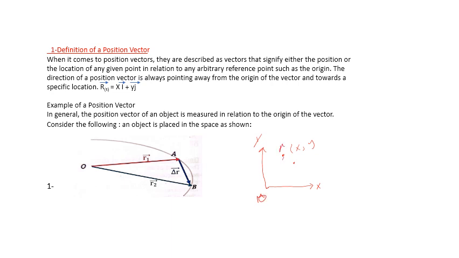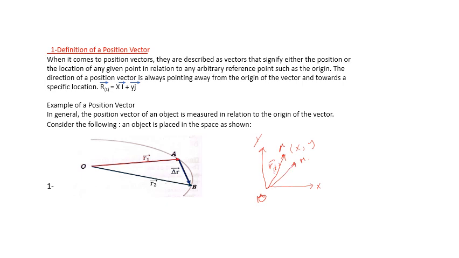If we join O with m, this is called the position vector of m that varies with respect to time. We say that it's r of t. Then at this instant, the particle will be here, and r of t.